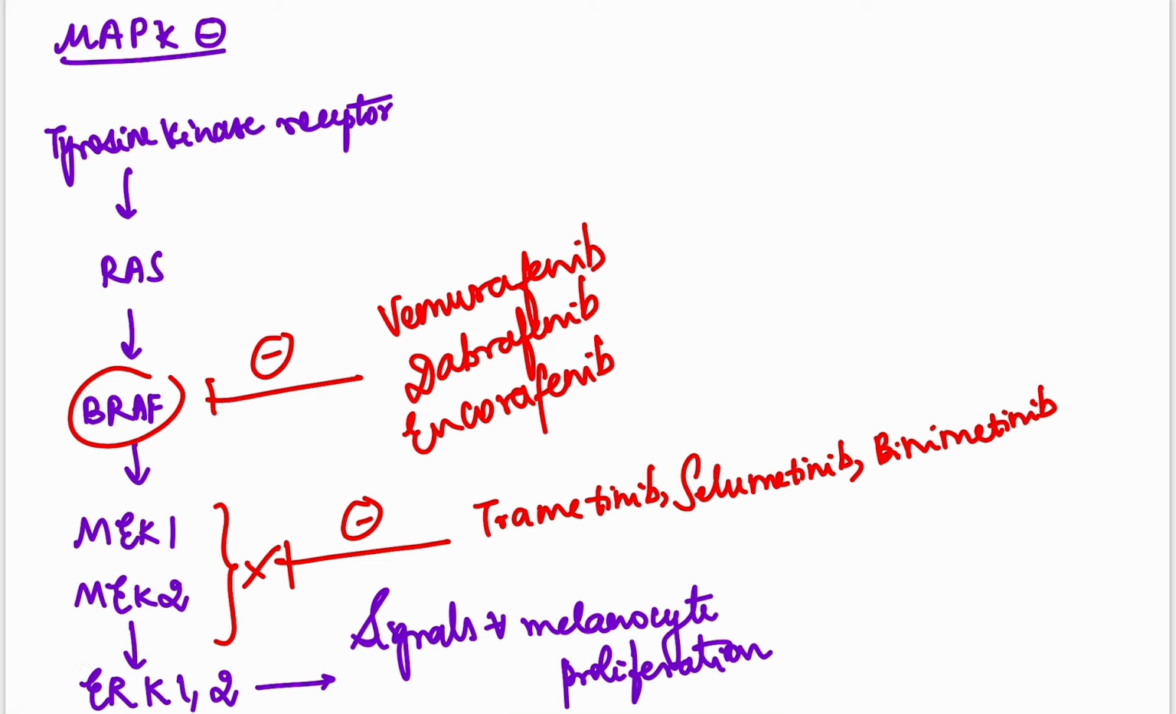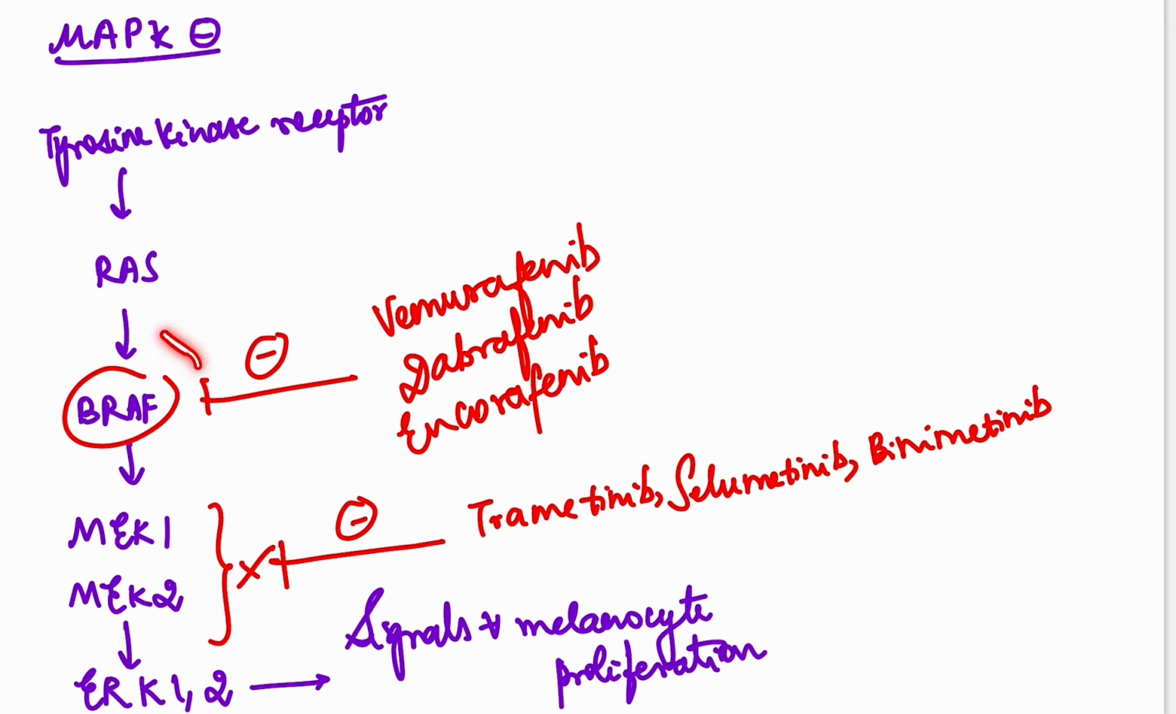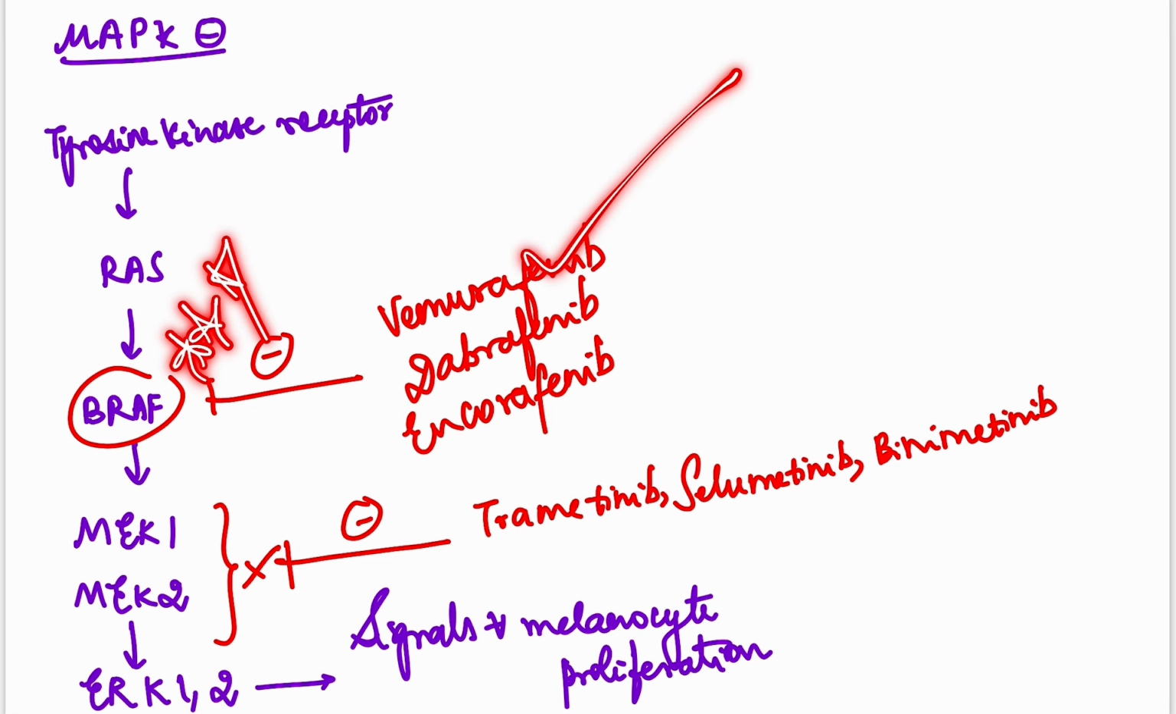Let's learn about the MAP kinase inhibitors. What you have to remember is the pathway, but it's okay if you just remember the drug names. BRAF inhibitors are vemurafenib, dabrafenib, and encorafenib, whereas MEK1 and 2 inhibitors are trametinib, selumetinib, and binimetinib. This is the pathway for melanocyte proliferation. Just remember, these inhibitors are very, very important.